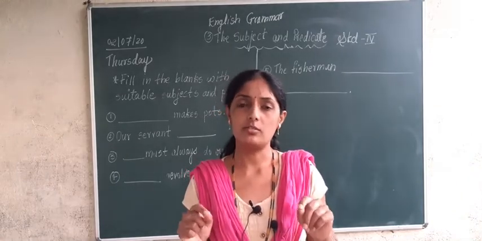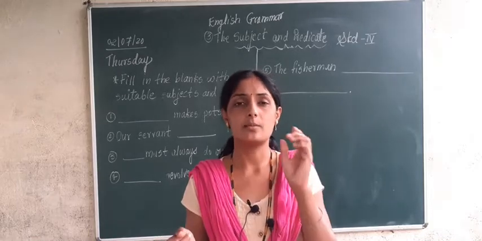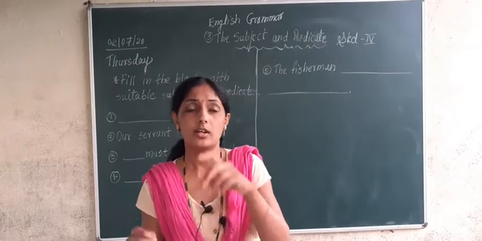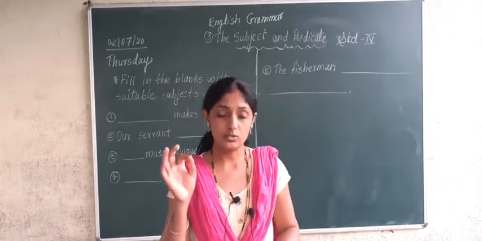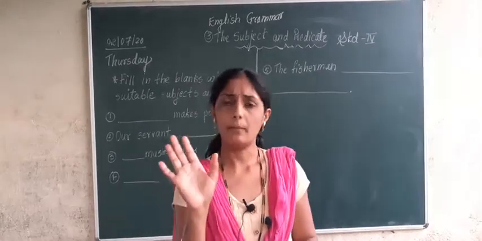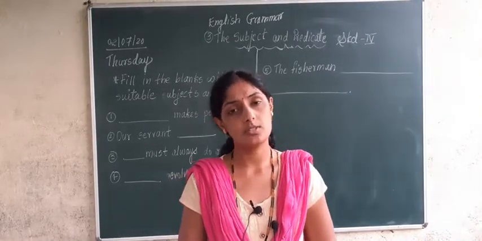Let it be the action of a thing or of a person, anything. It is the doer of action, and subjects are mainly at the start of sentences.